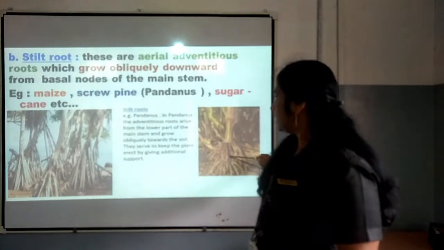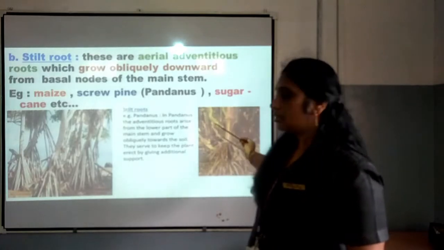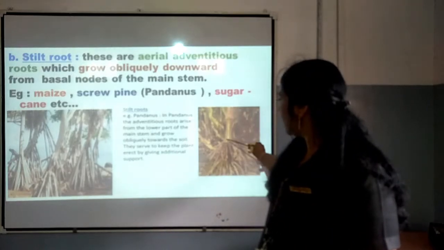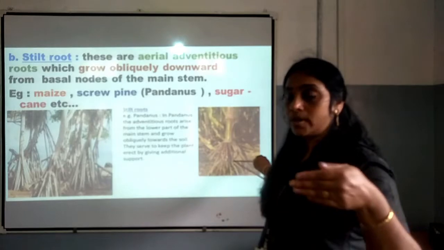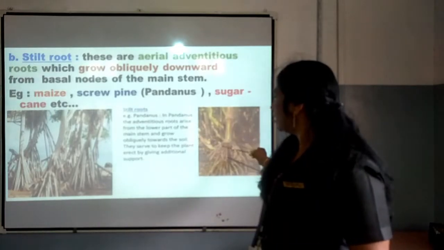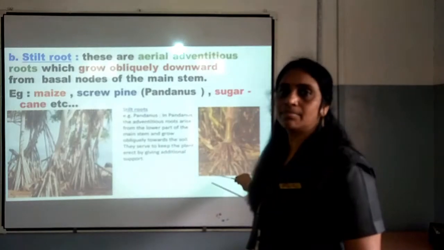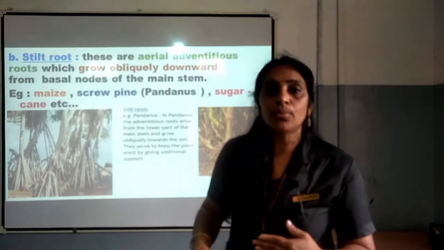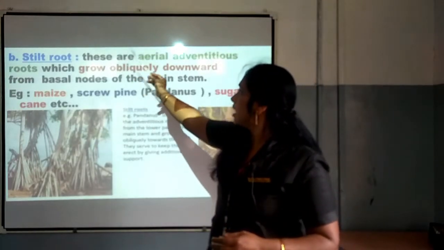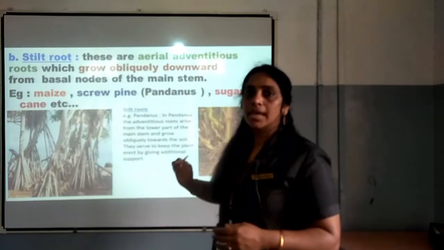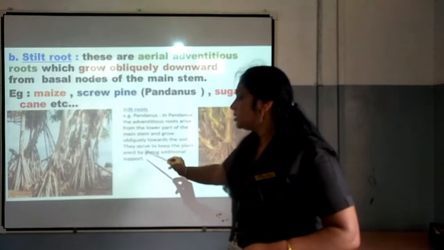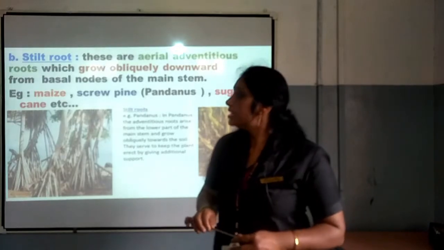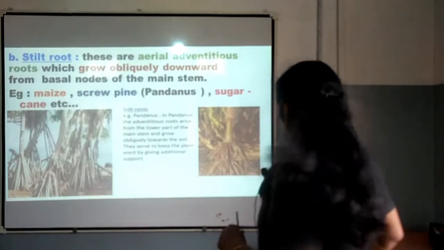Here you can see this is pandanus, where we can see the adventitious roots arising from the basal part of the main stem, and they are growing towards the soil, and they are helping the plant to keep erect by giving additional support. So that is their function. Stilt roots are the aerial adventitious roots which give additional support for the plant to be erect. That is the function of stilt root, my dear children. It is very, very important.